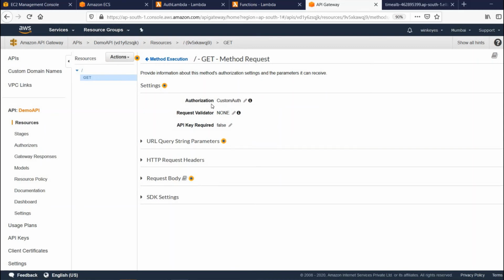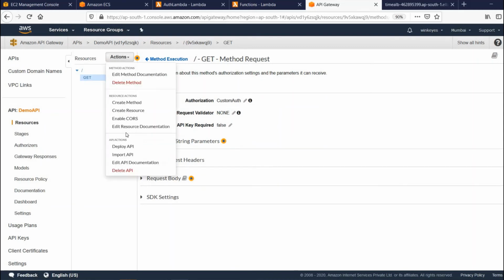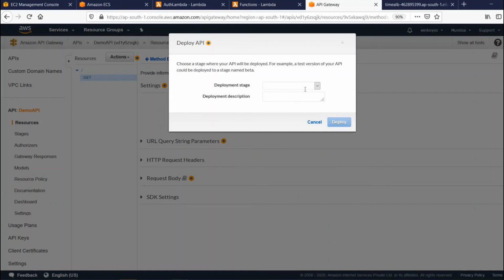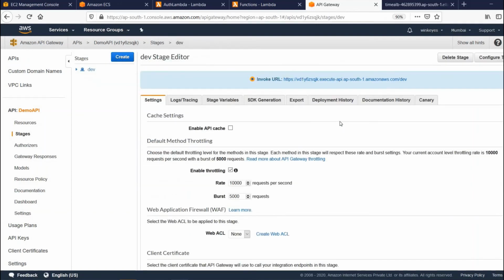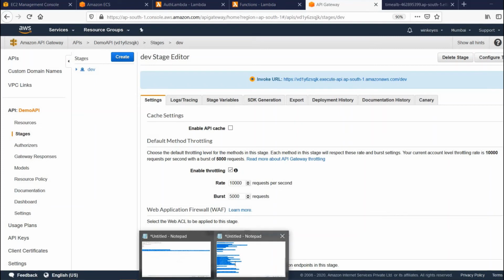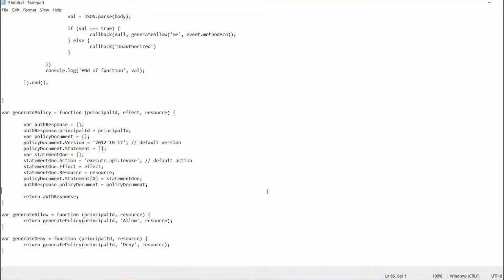So I'll select this one and redeploy it. I'll do this for the dev environment. Okay, and yeah, before going to the demo, let me show that particular JavaScript code which was copy pasted, and let me explain that one.